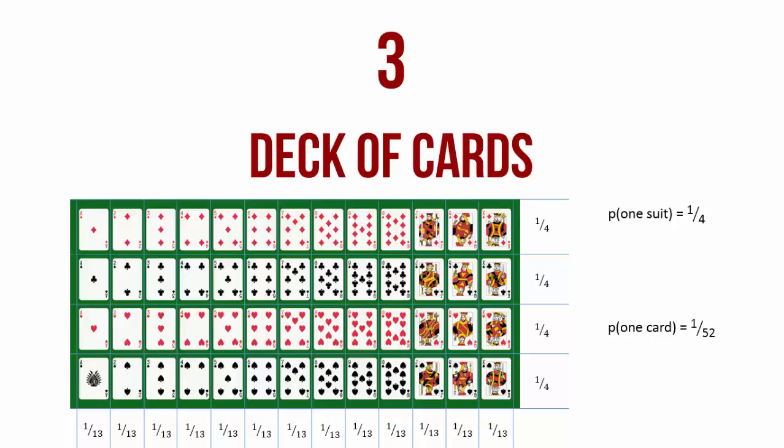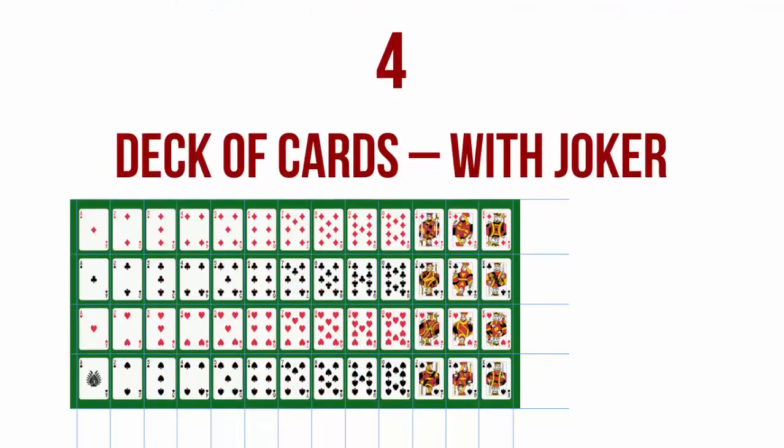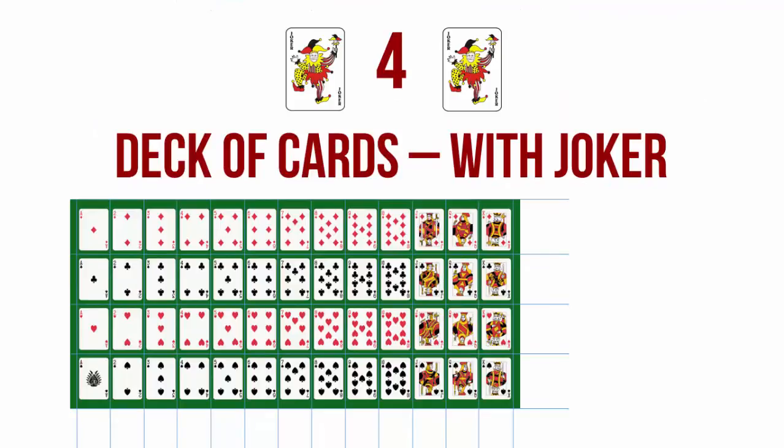Likewise, the probability of drawing a particular number, like the probability of drawing an 8 or a king, shall be 1/13. Now most decks of cards come with 2 additional cards called a joker. The joker cards are normally excluded from probability questions in competitive exams. But you must be aware and not get confused if a question involves a deck of cards with a joker.